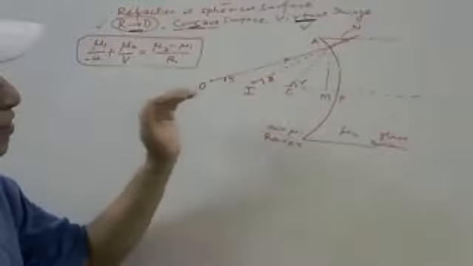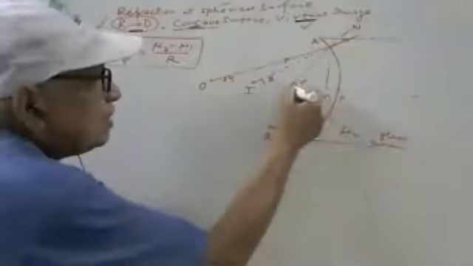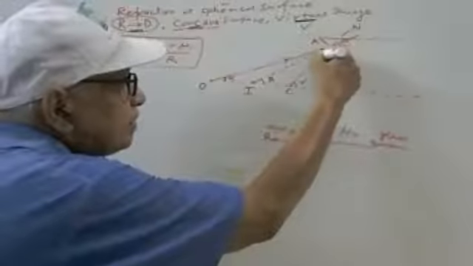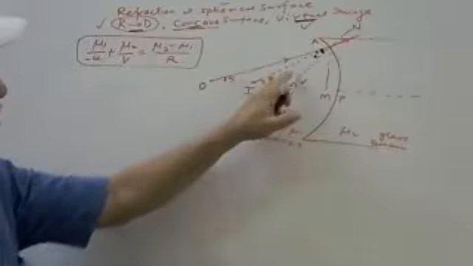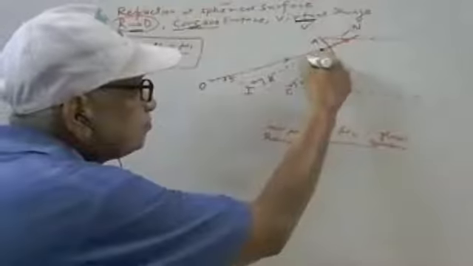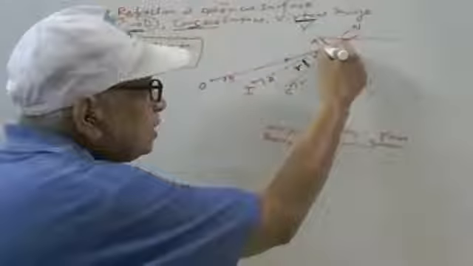Angle i is the incident ray with the normal. Incident ray is OA, normal is CA. So this whole angle is i. What is r? The refracted ray with the normal.